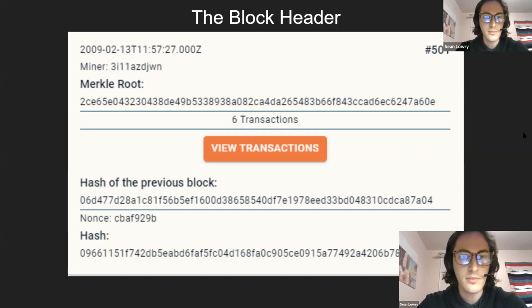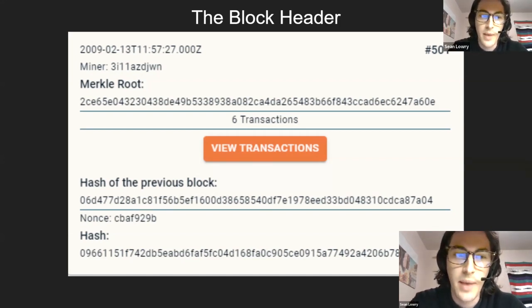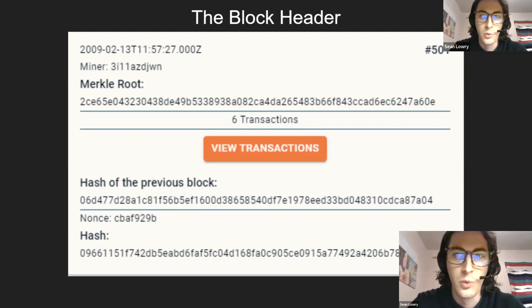It's like an SHA-256 hashing algorithm. These are the same kind of thing that you would use to encrypt a password and store it in a database so people can't see the plain text password. The Merkle root up here is just all the transactions hashed together until they're one single root that we can use in the header.